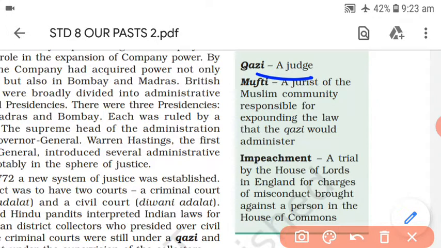Qazi was the judge and Mufti was something like a lawyer who would expound the law before the Qazi. So this you can understand, he was to work like a lawyer. Mufti belongs to the Muslim community, is responsible for expounding the law, and according to that law the Qazi would administer the justice.